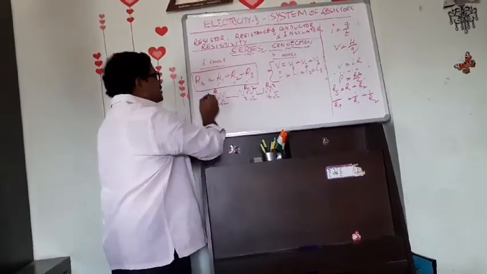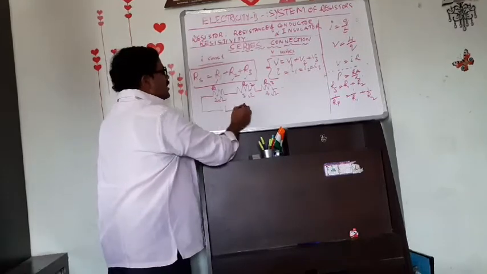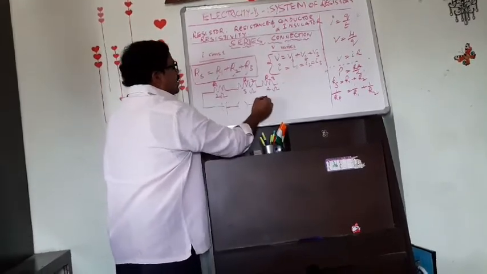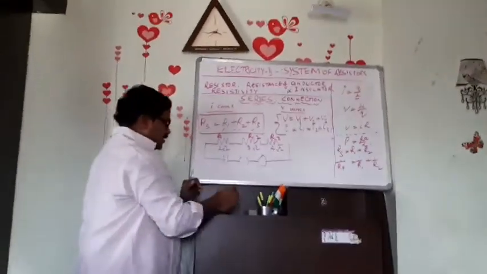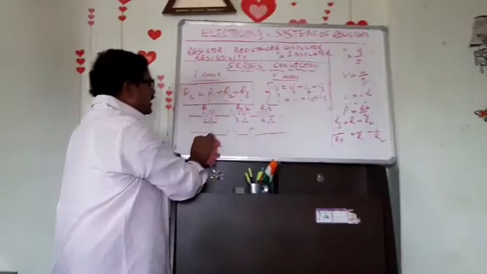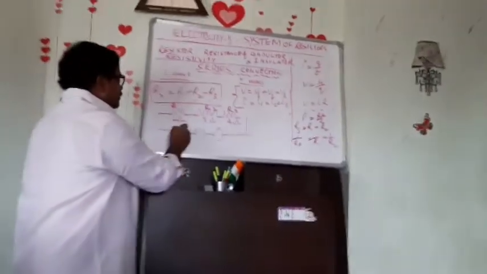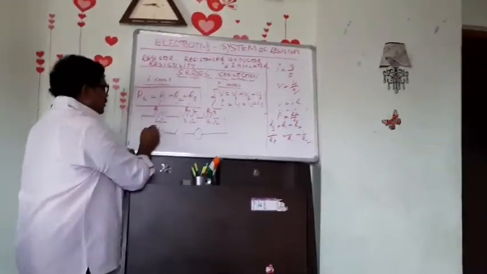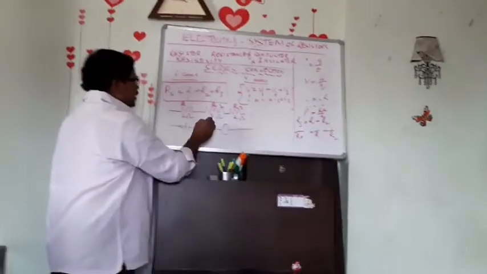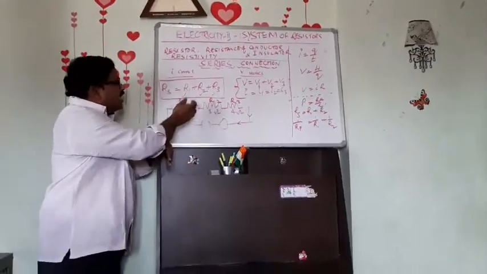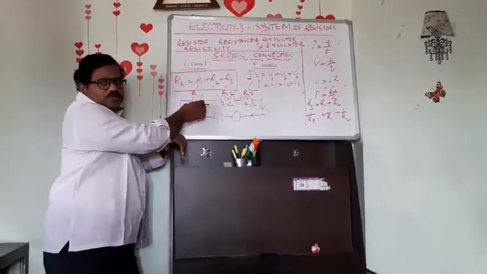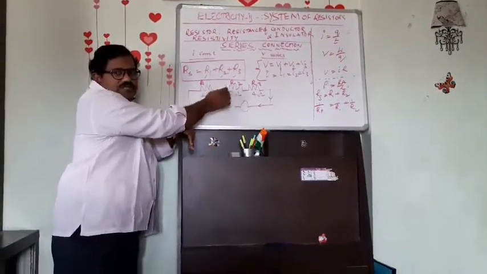These resistors in a circuit got connected serially. Then what is the net resistance? If only one resistor is there, it is 2 ohms. But with 2 ohms and 3 ohms, two resistors connected.